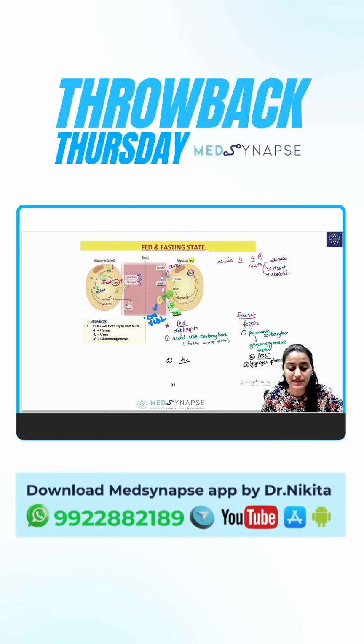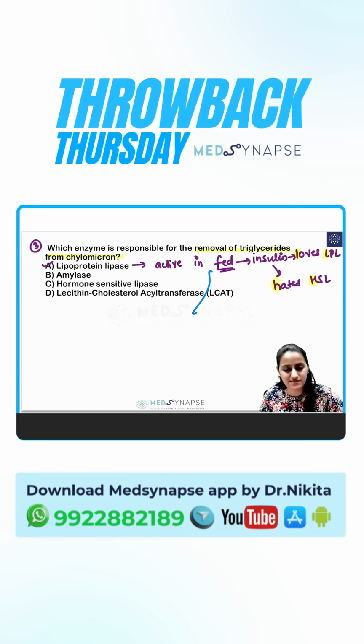It causes the breakdown, right? This is what we have discussed. So hormone sensitive lipase comes in the fasting state. LCAT, lecithin cholesterol acetyltransferase, is what helps in the reverse cholesterol transport, which is done by HDL from the tissues to the liver, reverse cholesterol transport.